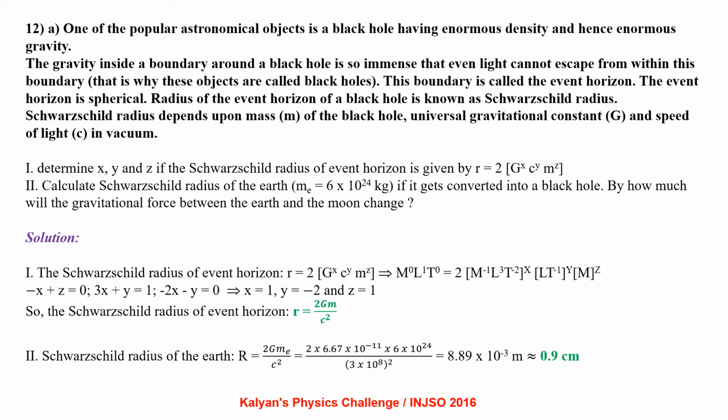So the Schwarzschild radius of the event horizon comes out to be r equal to 2GM by c square. Schwarzschild radius of the earth, r equal to 2 times G mass of the earth by c square, which comes out to be 8.89 into 10 power minus 3 meters, which is approximately 0.9 centimeter.